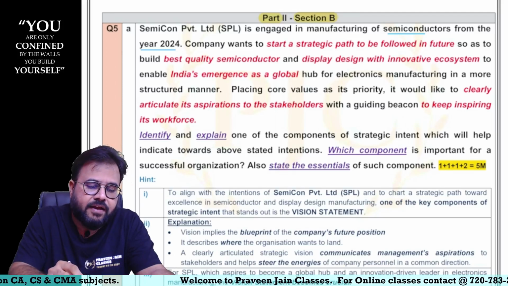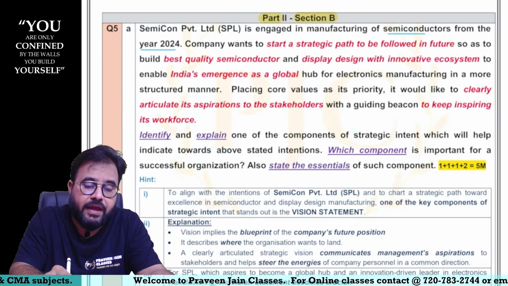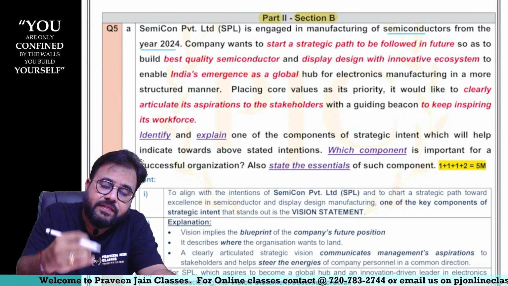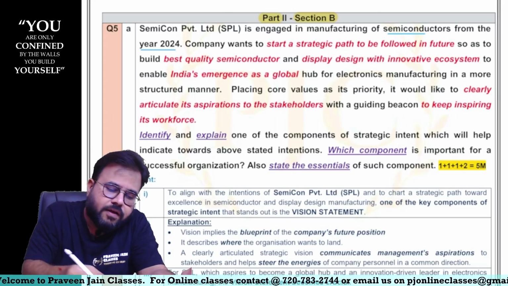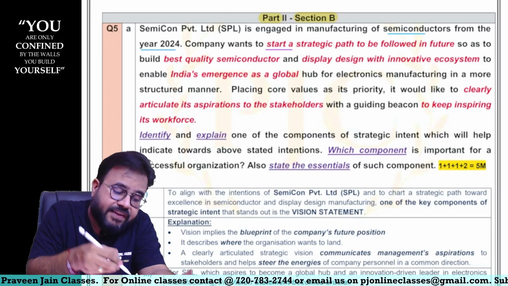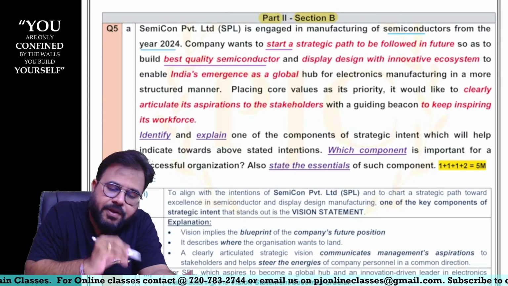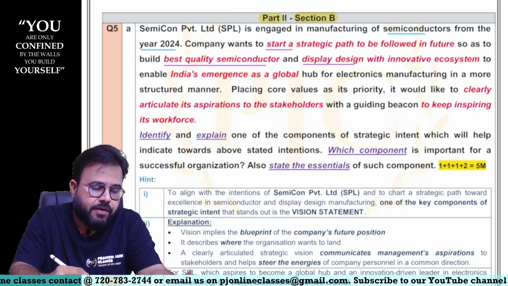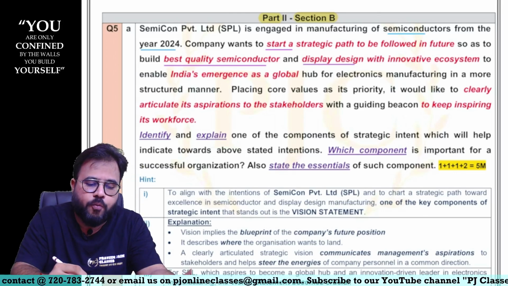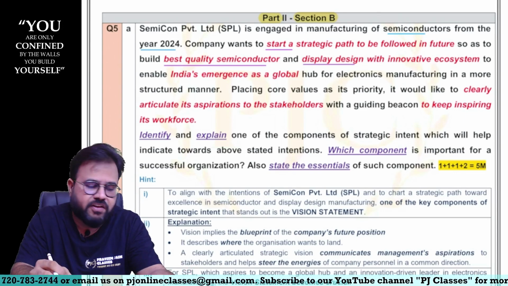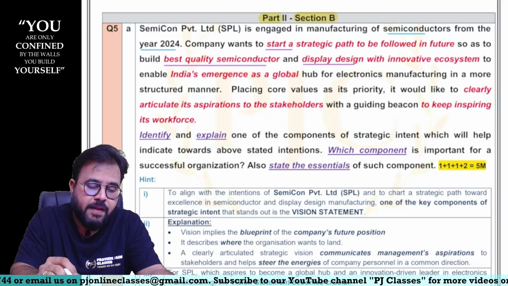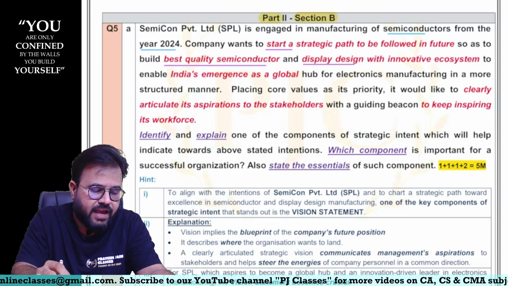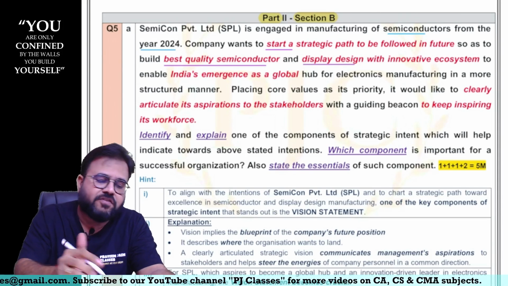Company wants to start a new strategic path to be followed in the future so as to build best quality semiconductors, display design with innovative ecosystem to enable India's emergence as a global hub for electronics manufacturing in more structured manner, sir. Placing core values as its priority, it would like to clearly articulate its aspirations to stakeholders.